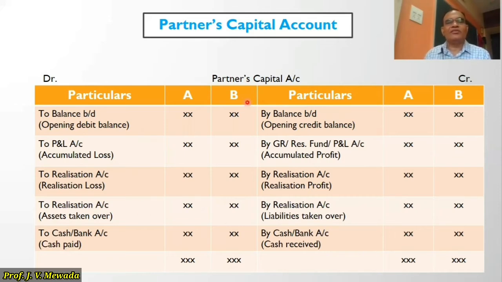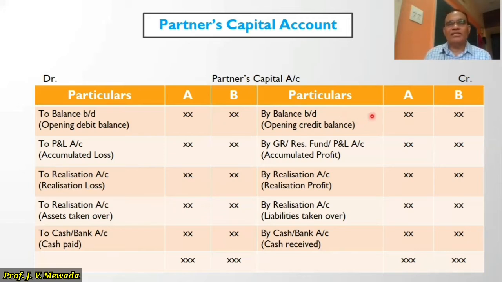At the end of partners' capital account, we are not balancing, we are not saying by balance carried down or to balance carried down, because we are closing the business, it always ends with to cash or bank or by cash or bank. So now let us read the entries. On the credit side, first we have the opening balance, that is the credit balance, by balance brought down.